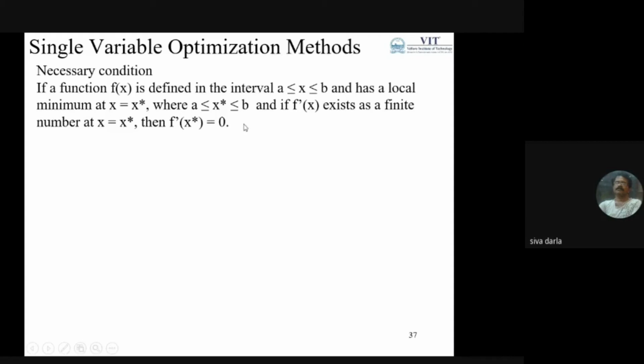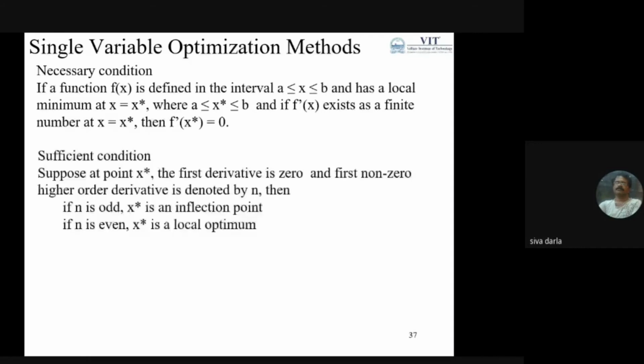Then we can say that the condition is a necessary condition for the point to be optimal. So f dash x star should be equal to 0. When it is equal to 0, then I can say that x star is going to be an optimal point of the function, which is a necessary condition.